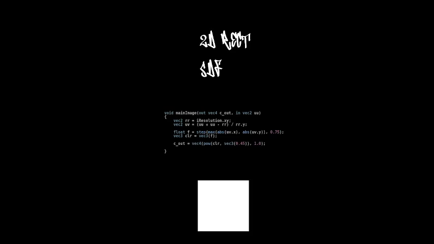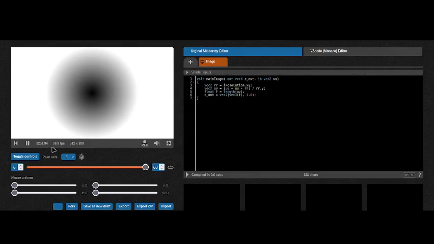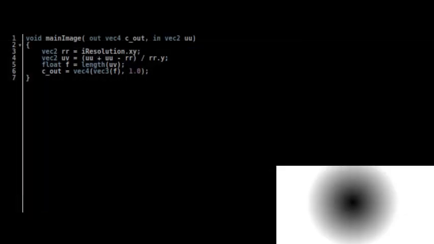Okay, so this is the second of the Shadertoy tutorial playlist. You have to watch the tutorials in order, otherwise you won't be able to understand them. So, following on from the previous tutorial, in this tutorial I'm going to teach you how the step function works.